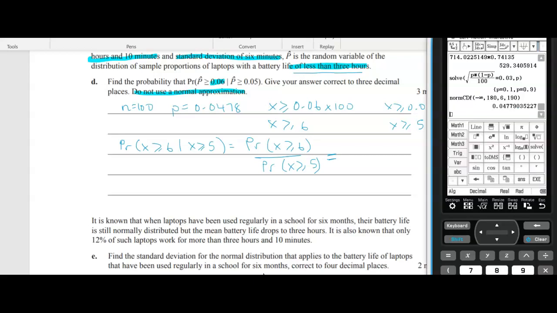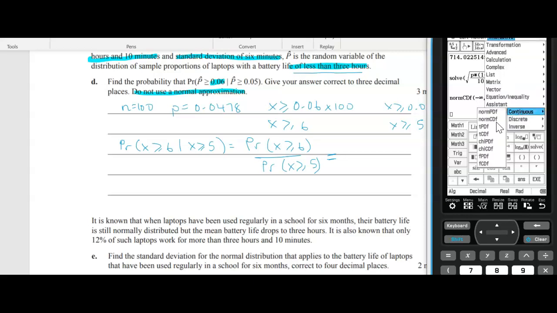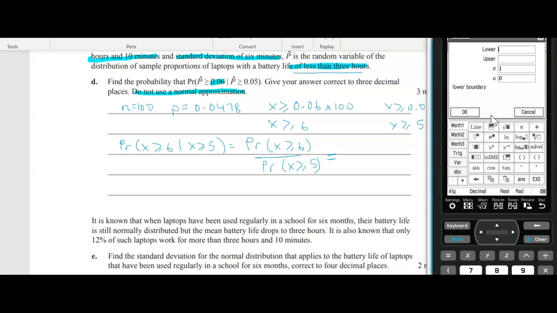Let me find the calculator again. All right, so again, we're going to be using normal CDF. For the first one, our lower limit is 6, to infinity. Oh, actually, it can only go up to 100.